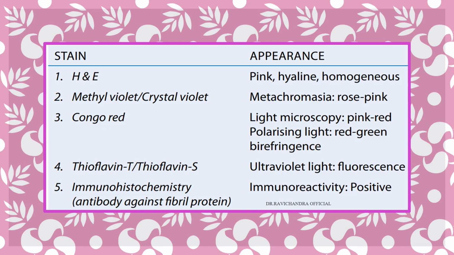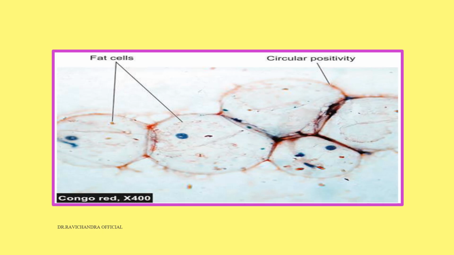And on fresh sections, as I said earlier, treatment with Lugol's iodine and sulfuric acid will convert it into blue color. With Van Gieson, it will be brown color. So this is a picture showing amyloid using a special stain, Congo red. All these are adipocytes, fat cells, and if you observe, there is circular positivity of amyloid with Congo red in color.